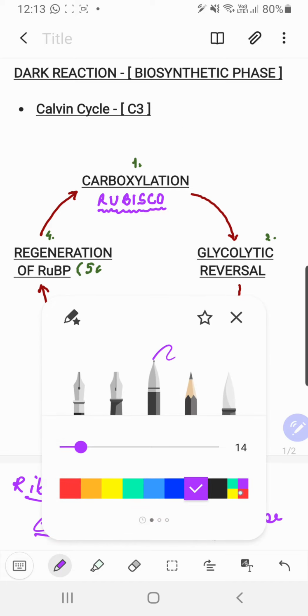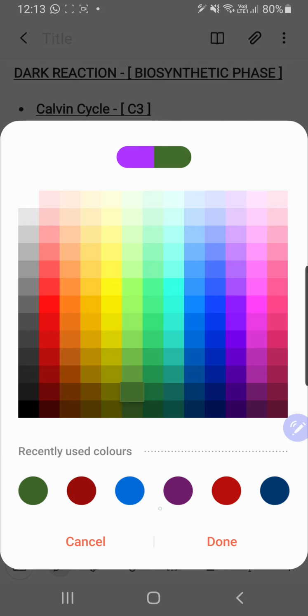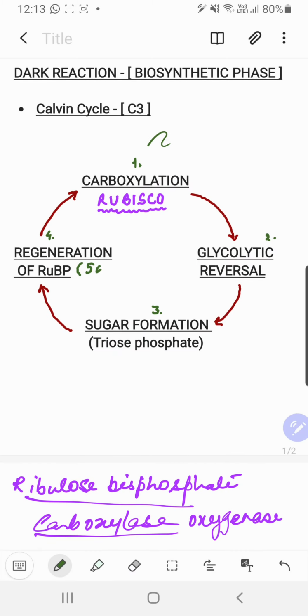You have to mention this, and then mark an arrow, using some other color here, and show that fixation of atmospheric CO2 is done. So CO2 is actually fixed in the dark reaction of photosynthesis. But remember, it is carboxylation of what? Carboxylation of RuBP.